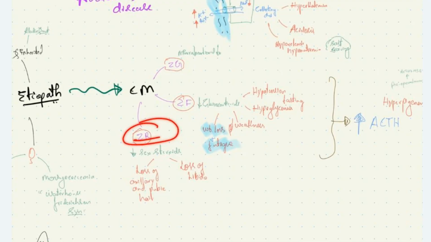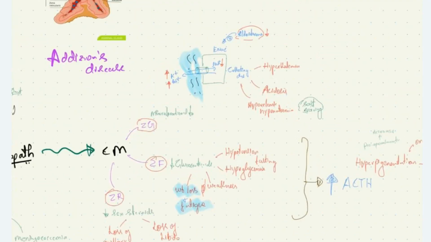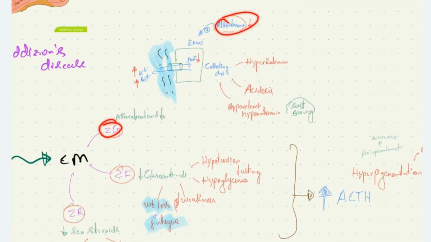Let us see the manifestations due to mineralocorticoid deficiency. Due to reduced mineralocorticoid level, we will see reduced aldosterone level, because aldosterone is secreted from the zona glomerulosa. This aldosterone acts on aldosterone receptors and causes the expression of ENaC channels, epithelial sodium channels. These sodium channels cause reabsorption of sodium and excretion of potassium and hydrogen ions.